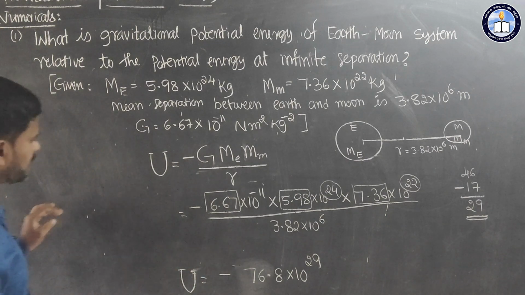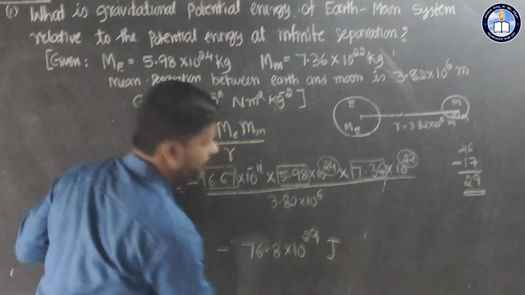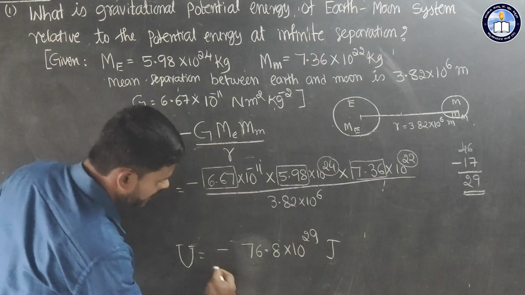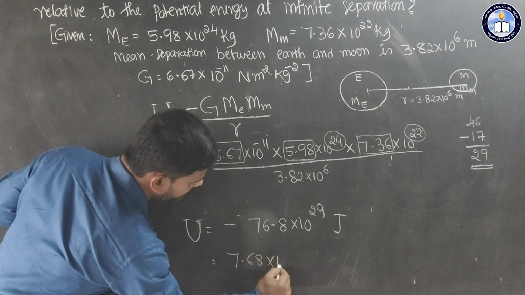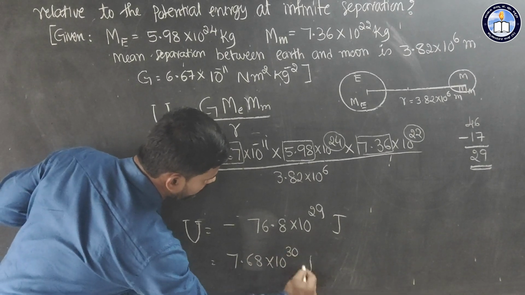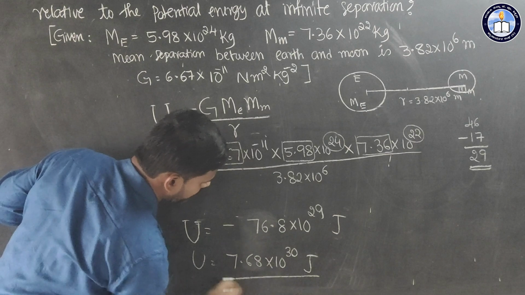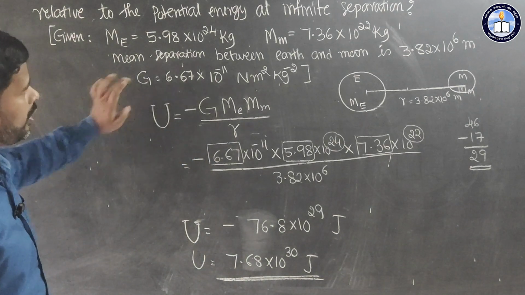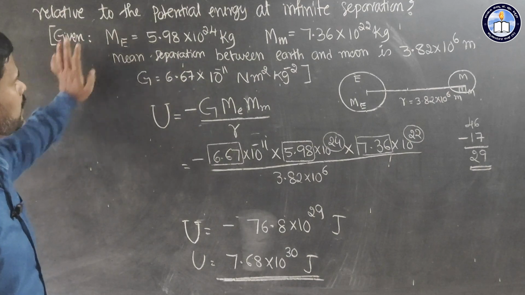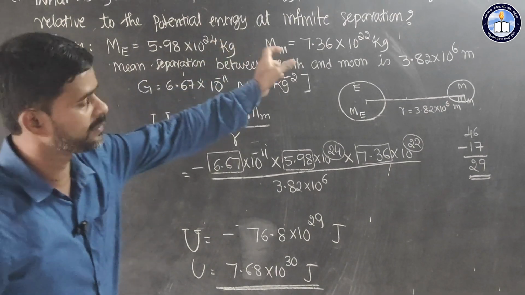The SI unit of energy is joule. We can write it like this. Otherwise, you can change it to minus 7.68 × 10^30 joule. So both are correct in this case. This is the potential energy of the Earth-Moon system, relative to their mean separation.